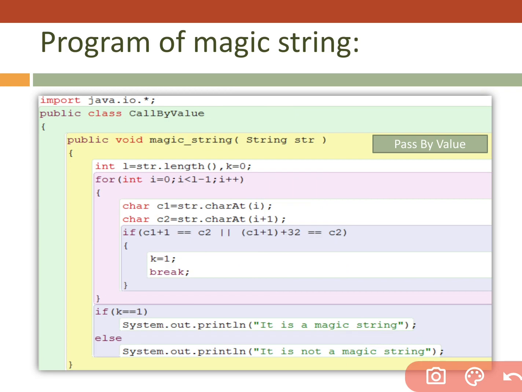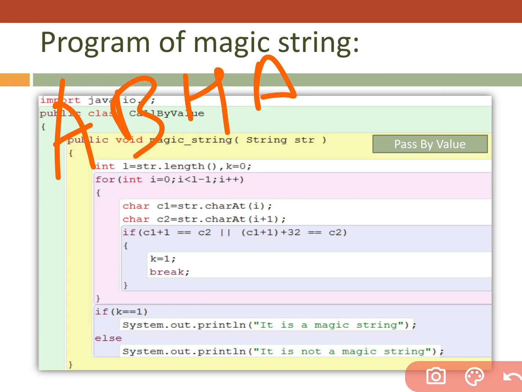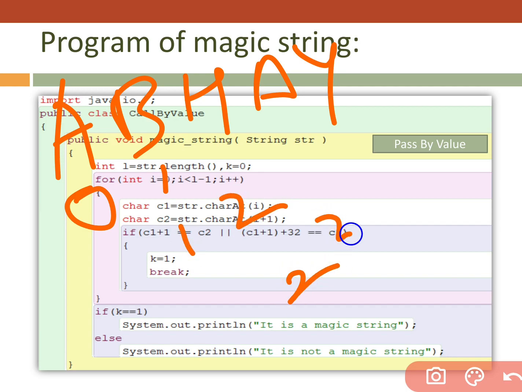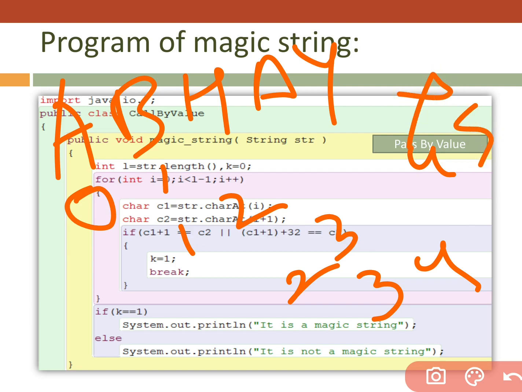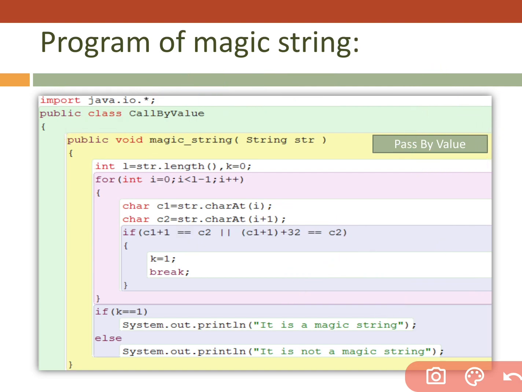If we have the word abhay, then we have to find whether this word is a magic string or not. We pick 0 and 1 together, 1 and 2 together, 2 and 3 together, 3 and 4 together, but after 4 we are not supposed to go. Means 4 and 5 we are not supposed to do. That's why I had written length minus 1.